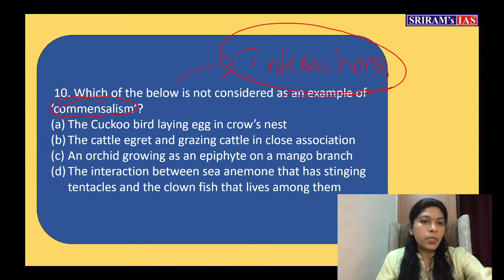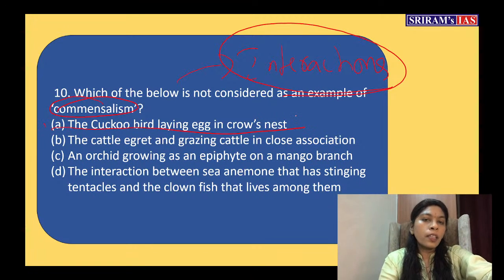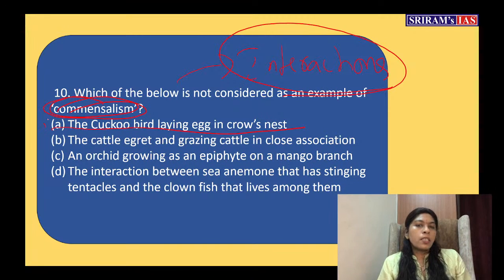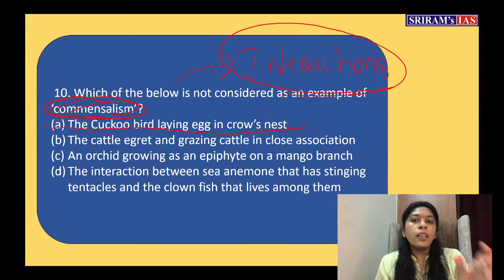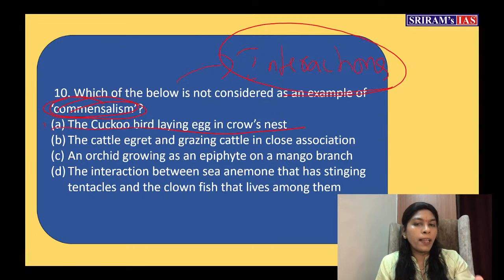So then first, A. See the A statement, the cuckoo bird laying eggs in the crow's nest. Okay, this is commensalism, right? Commensalism. So you have to see each and every statement here. Then you have to check what is meant by commensalism. I hope already you would have read about commensalism. Now you compare this example with the commensalism. Then you can say which is not considered as an example of commensalism.